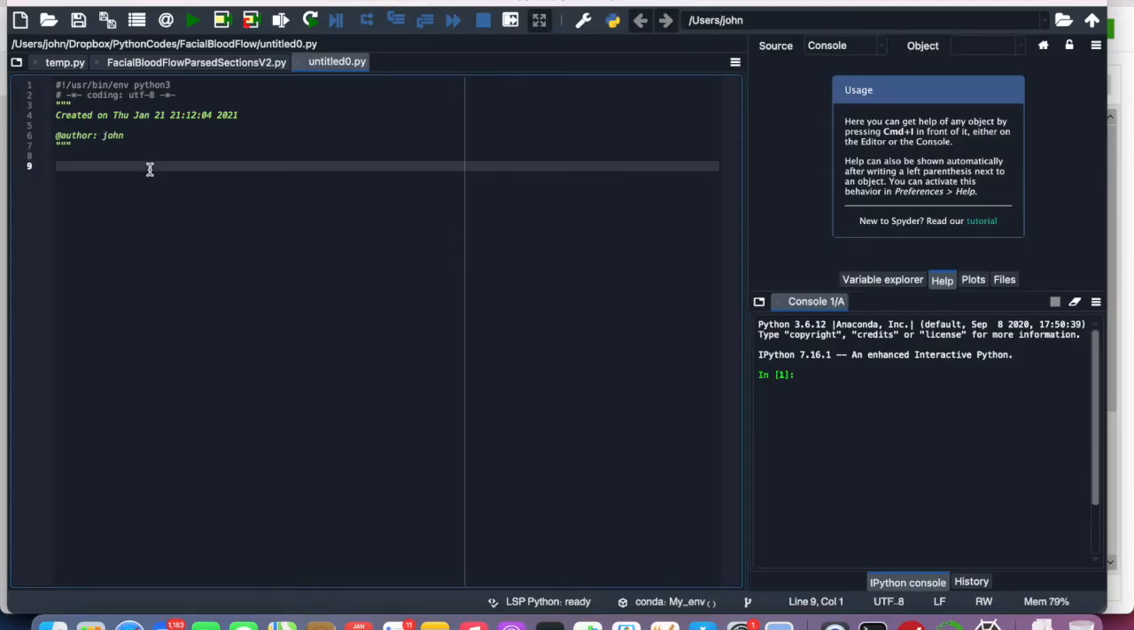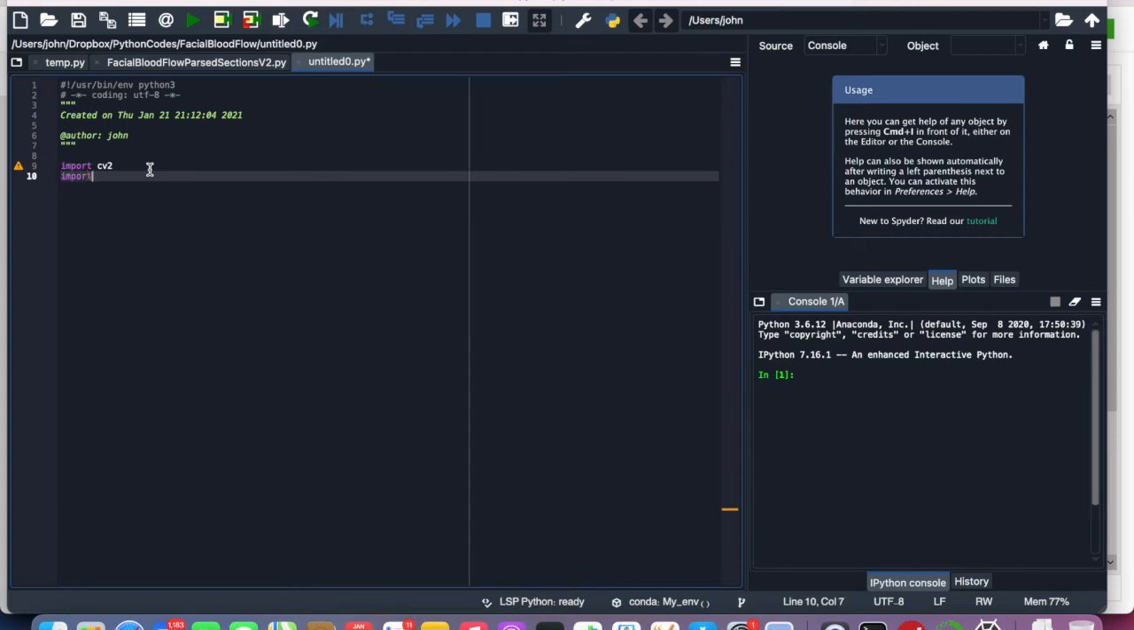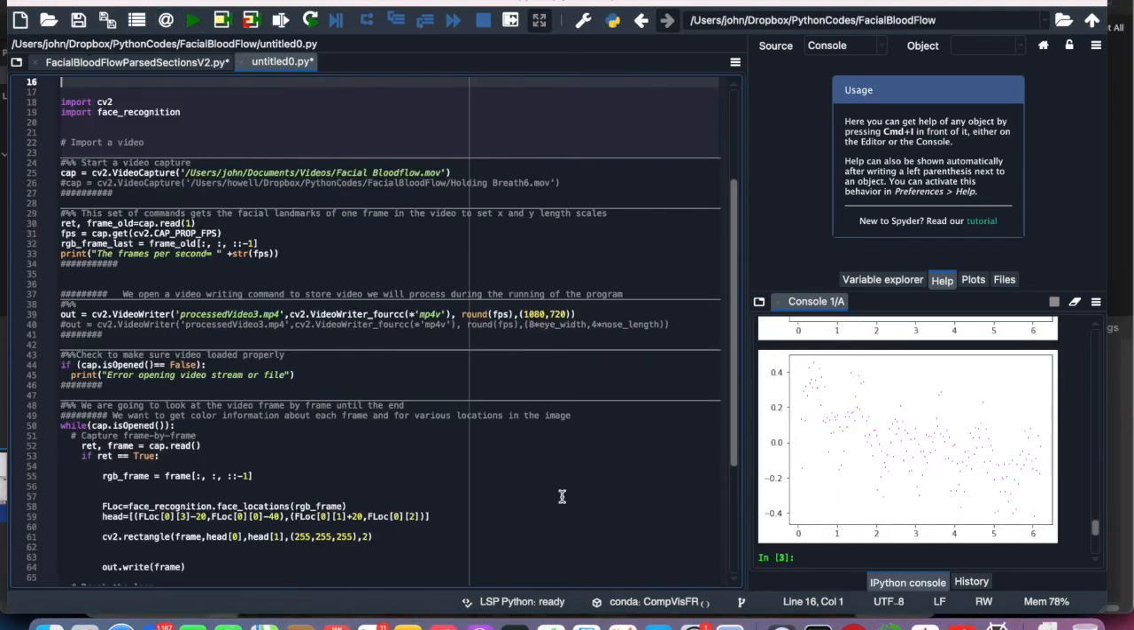To use OpenCV, type in import cv2. To open face recognition, type import face_recognition. Here's a simple program that uses both packages for drawing a box around my face.